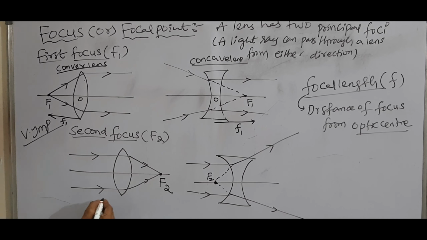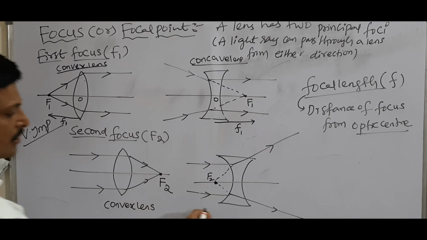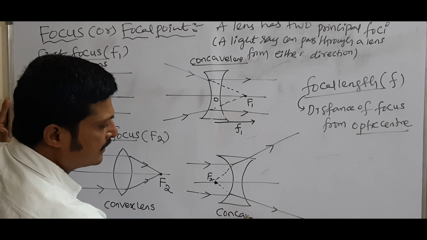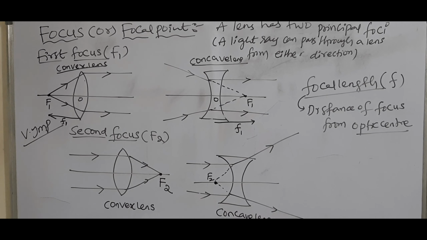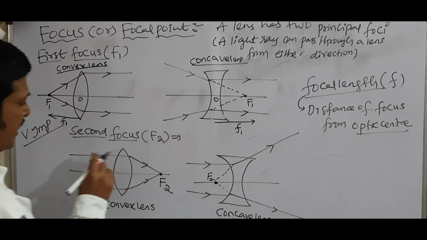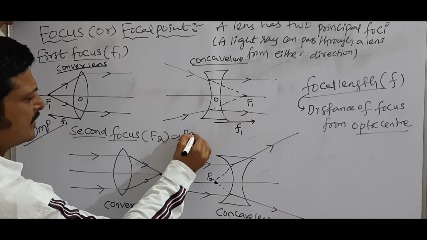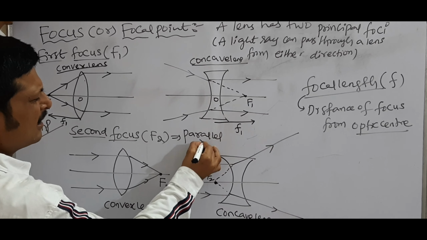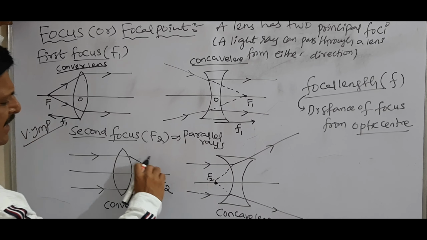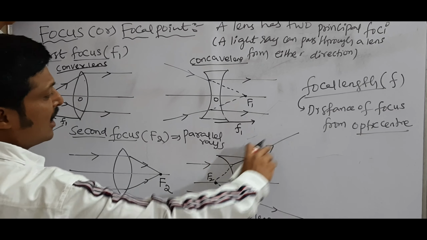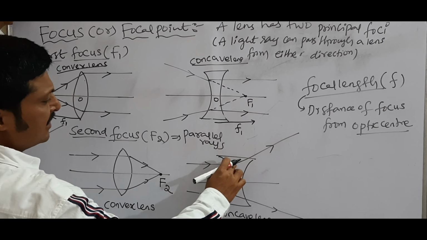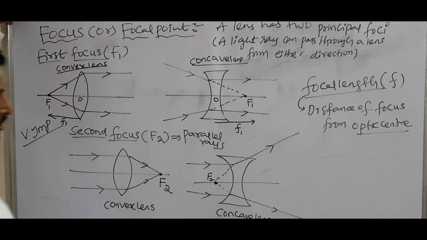Next here, convex lens, concave lens. So my dear students, this is our standard one. Remember this one simply: if parallel rays after refraction meet, that is second focus. For a diverging lens, parallel rays after refraction, extend the rays, they meet at a point, that is second focus.